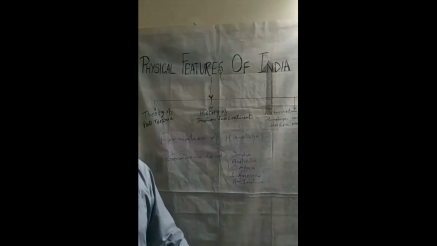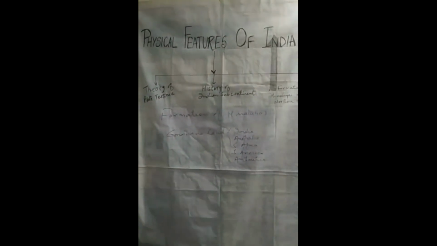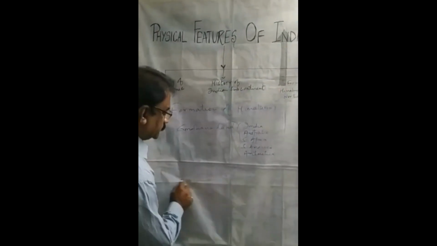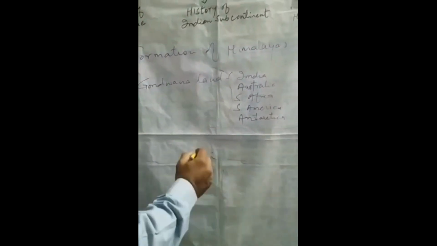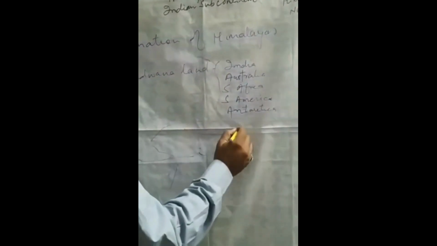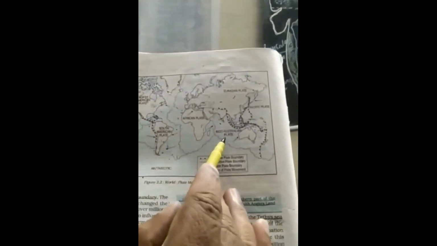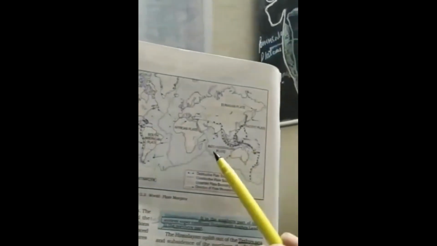Now the convectional currents. Suppose this is the crust of the earth. The convectional currents which come from the interior of the earth split the earth into a number of pieces, thus leading to the drifting of the Indo-Australian plate.